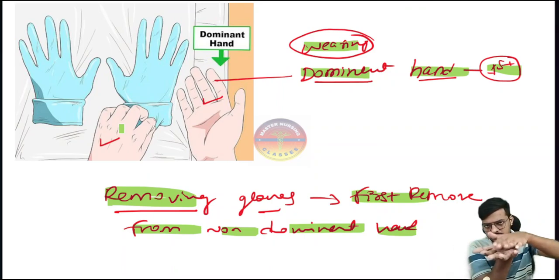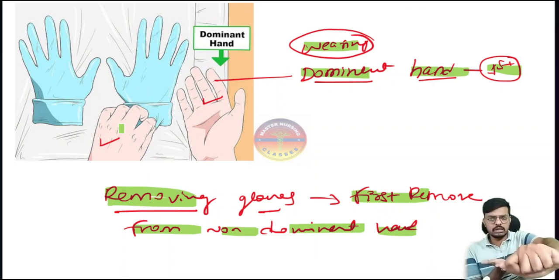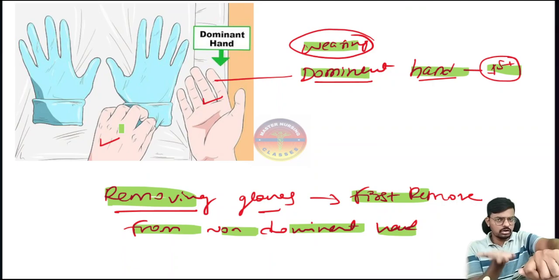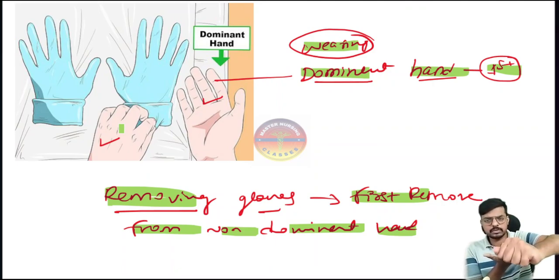Consider I have gloves on this hand and also on this hand, and both are contaminated. Now with this gloved hand, I will hold this glove only and remove it like this. Remember, while removing, the non-dominant hand I have to remove first. This is my left hand, so this is my non-dominant hand. I am removing the glove from here.